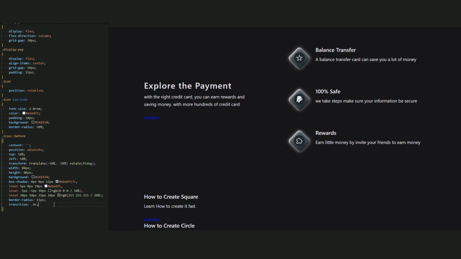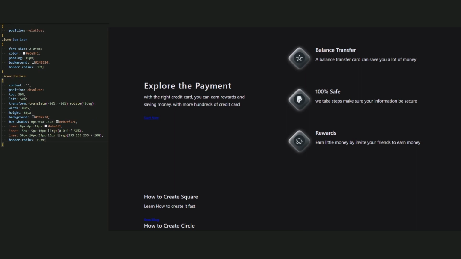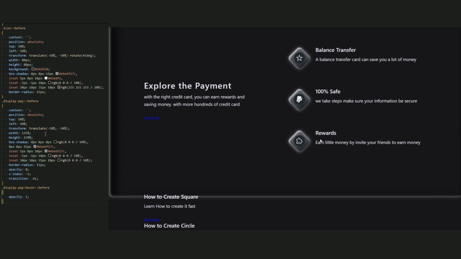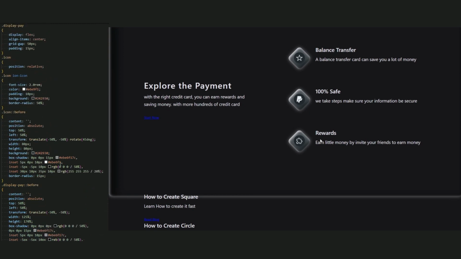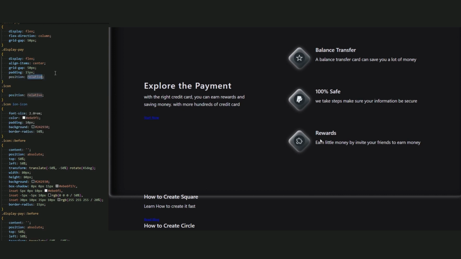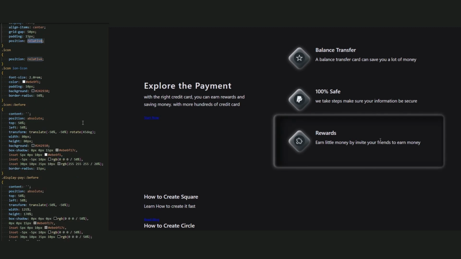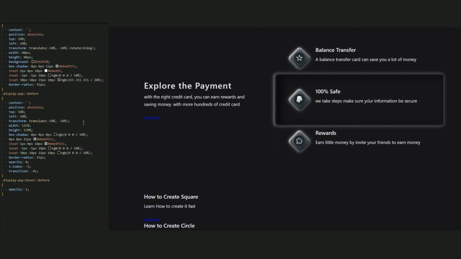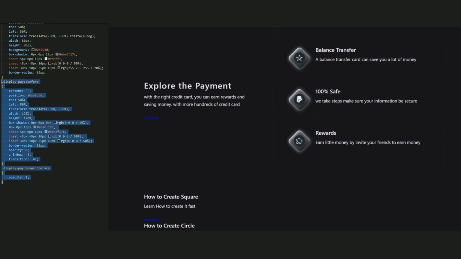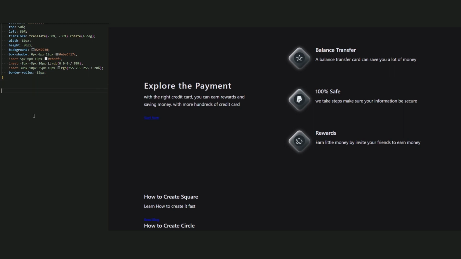And now if you want, you can add a background for this icon box and a little text here, and you can hover it. Now let me show you what I mean by that. So here I add a background, as you can see here when you hover it. Oh, let's add a position relative for display pay. So this is a background that I created, but I didn't like it. If you want, you can add it. Just pause the video and type it. Okay, let's continue.